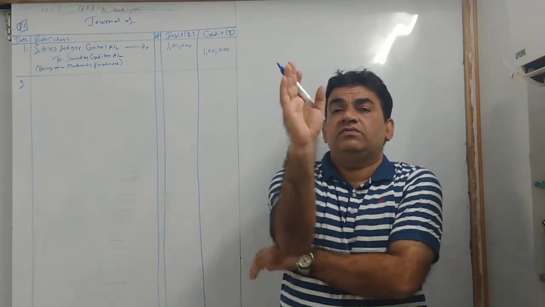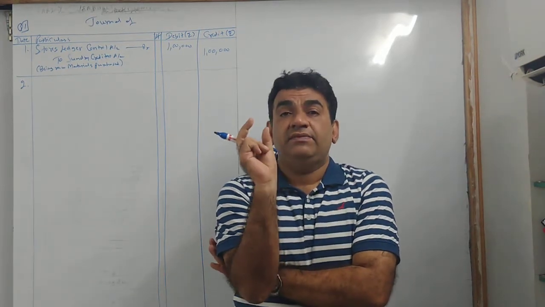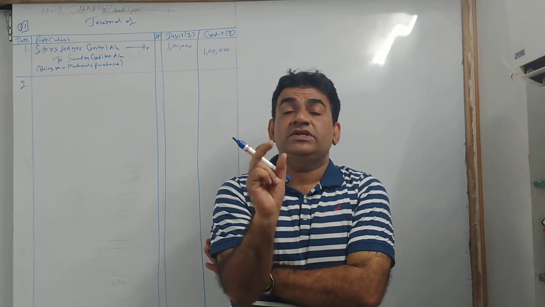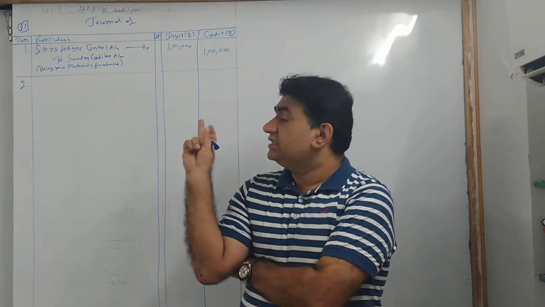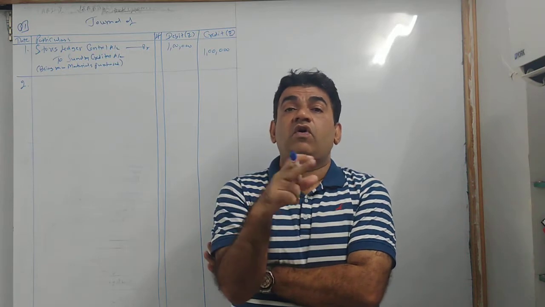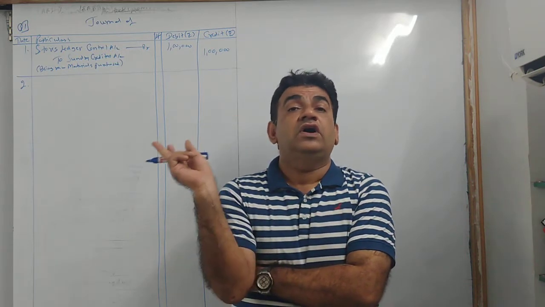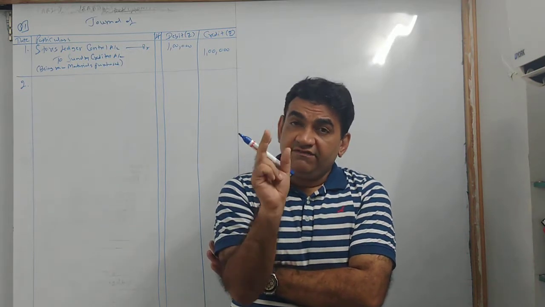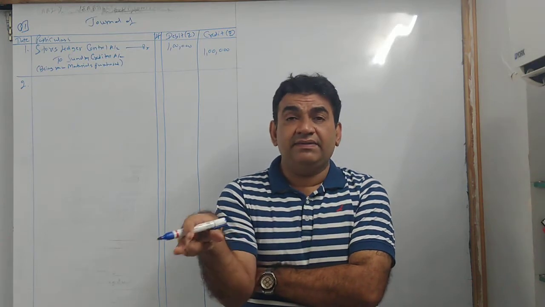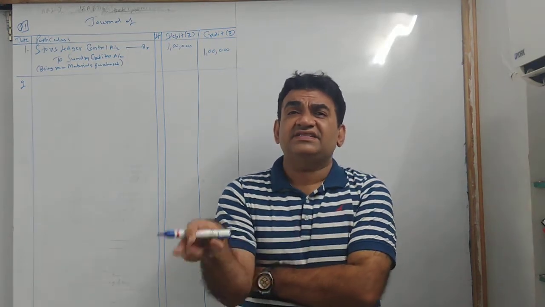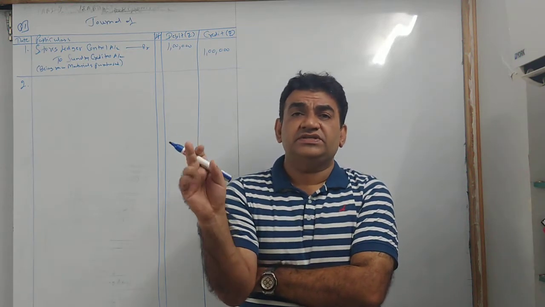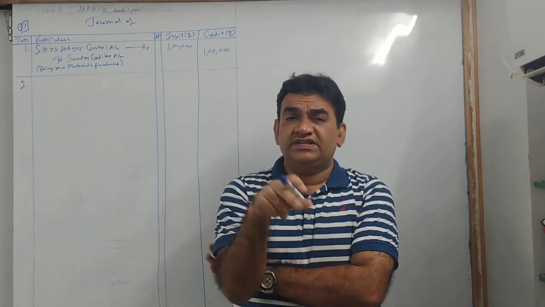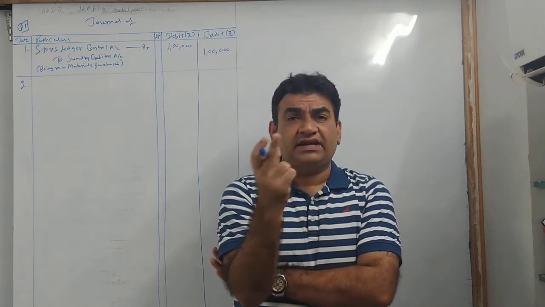In this chapter, most of the accounts will end with the word control. Control means what? It is a combination of all. Like I told you, store ledger control account consists of all different types of raw materials. Same way, in the production department various activities take place: incurring of wages, incurring of factory expenses, processing of goods, wastage coming in, different types of activities.